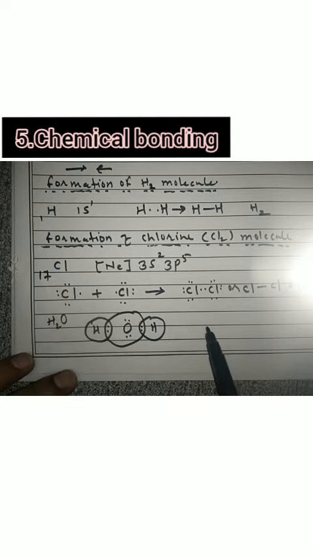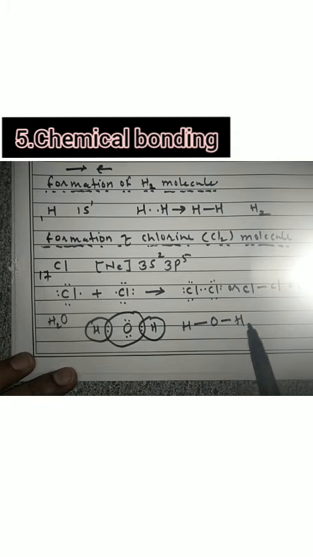Or I can write it like this: hydrogen single bond oxygen single bond hydrogen, and these two pairs of electrons remain as they are. It has formed the water molecule, H2O. It's very simple.